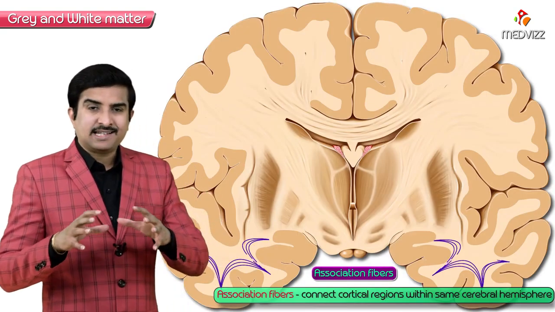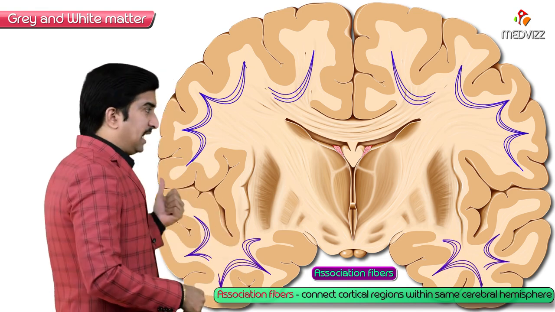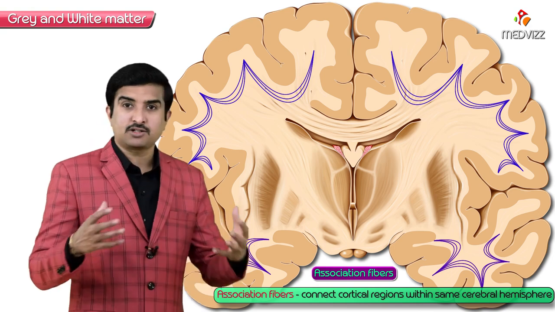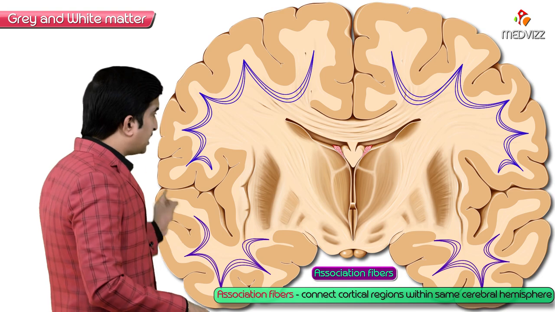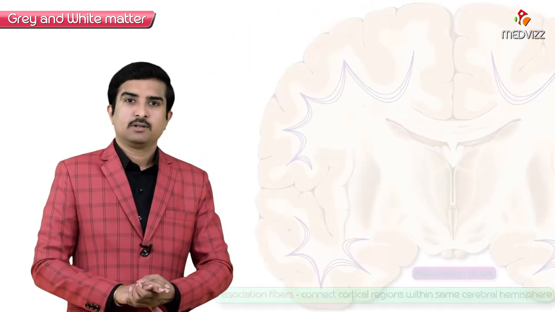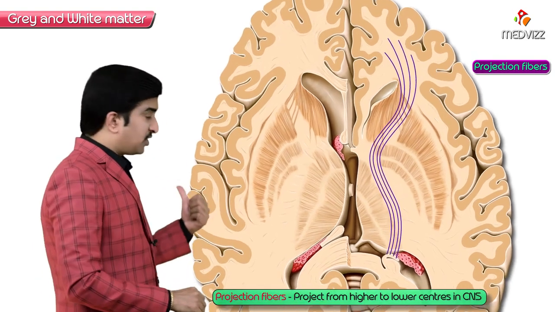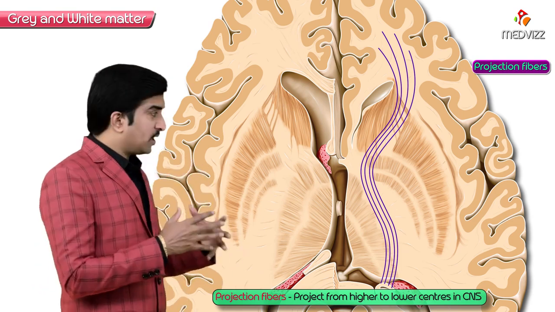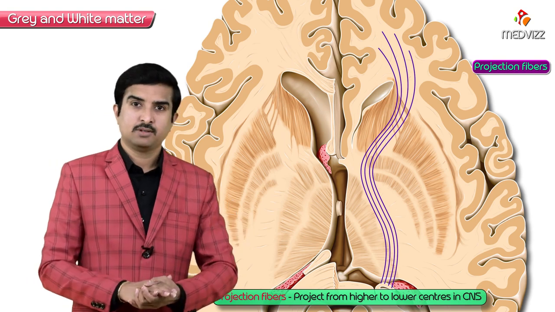When we call them association fibers, it means they associate, which means they connect. These association fibers connect the cortical regions within the same cerebral hemisphere of the brain, right? But what are projection fibers? These projection fibers project from higher centers to lower centers, or from lower centers to higher centers of the CNS.